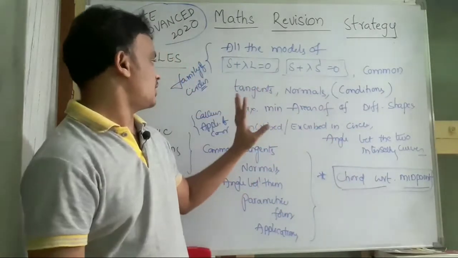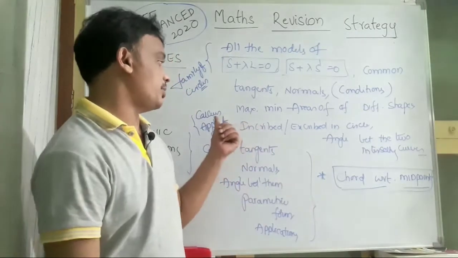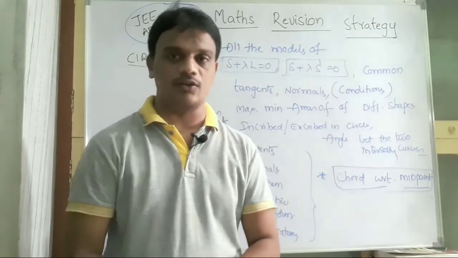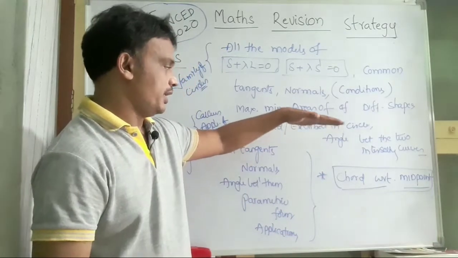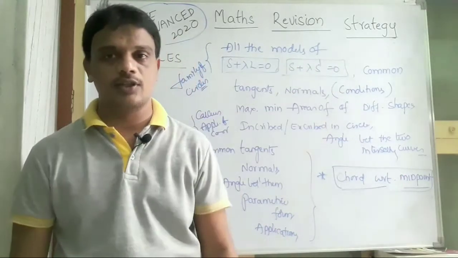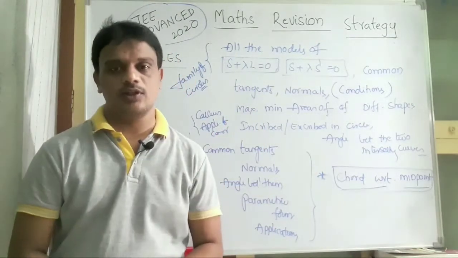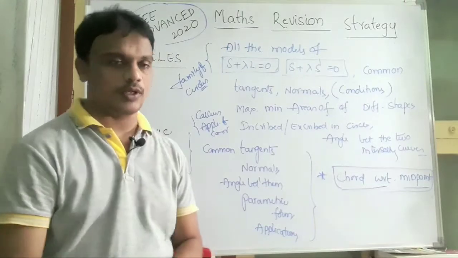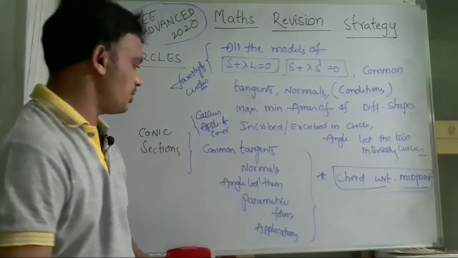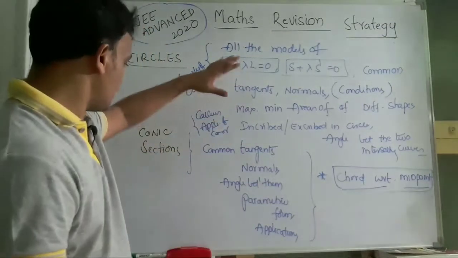Please focus on that, and particularly on the interlinked calculus-oriented coordinate geometry, and the angle between intersecting curves, whether a parabola is intersecting with a circle, or an ellipse is intersecting with a circle, and find the angle between the two curves. From the conic sections, they are going to give direct questions, so no need to worry about that. And again like the circles, please focus on common tangents, normals, angle between them, and the parametric form and its applications, particularly from circles and conic sections.